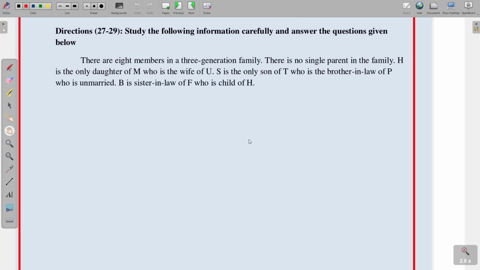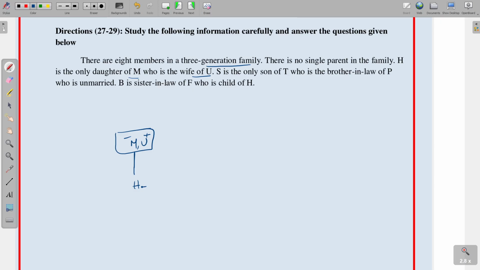Next 27 to 29. So blood relation is there. See the first one. There are 8 members in a 3 generation family. There is no single parent in the family. H is the only daughter of M, who is the wife of U. Suppose M is the wife of U, in the sense U is the husband of M. These two are a married couple. H is the daughter of M and U.